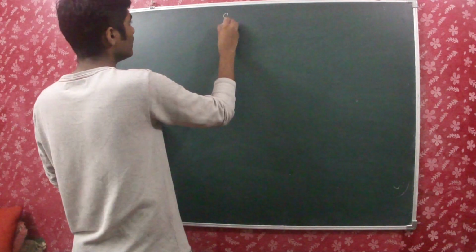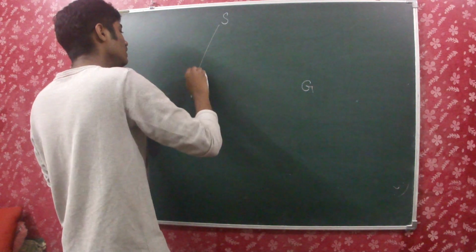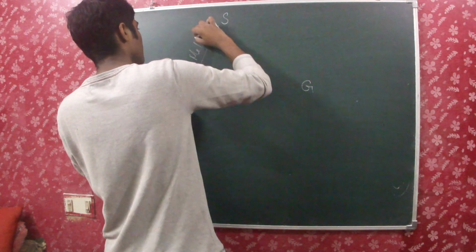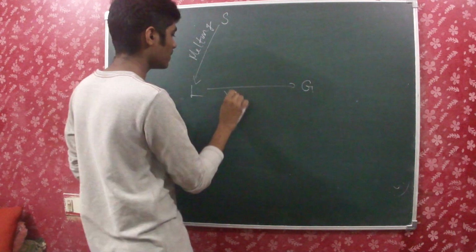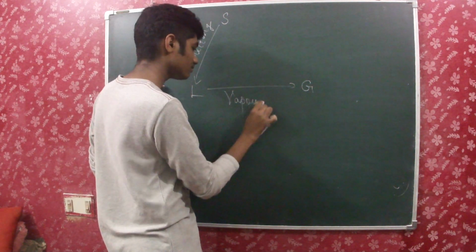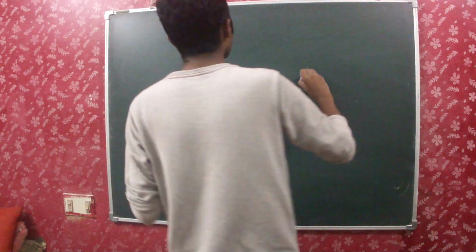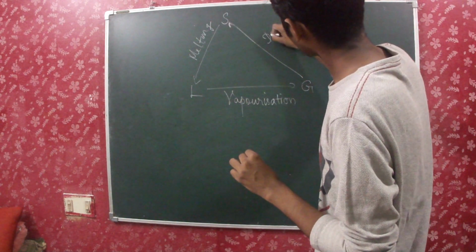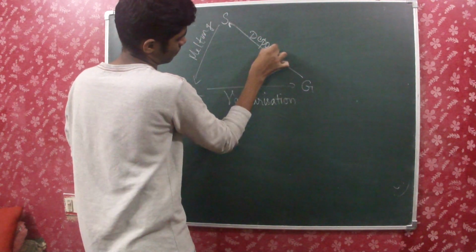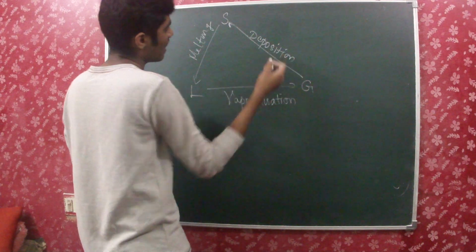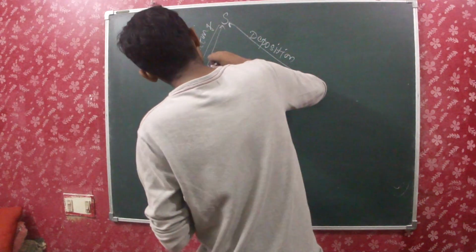So this is solid, this is liquid, this is gas. So if I am changing it from solid to liquid, it's known as melting. Liquid to gas, vaporization. Gas to solid, deposition. And then liquid to solid, solidification.